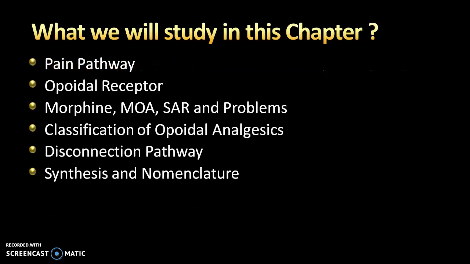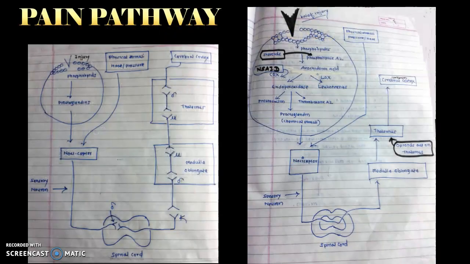So which kind of points are we supposed to study in this chapter? First we will be studying the pain pathway, next the opioid receptor, the lead molecule that is morphine, its mode of action, structure-activity relationship and habit-forming tendency of morphine. After that we will be studying classification of opioid analgesics, disconnection pathway, and we will conclude this chapter with synthesis and nomenclature. So first I would like to explain to you the pain pathway.